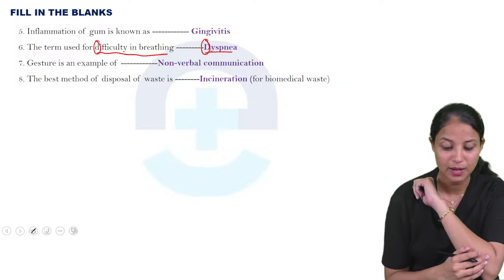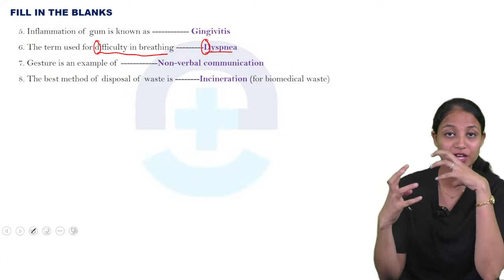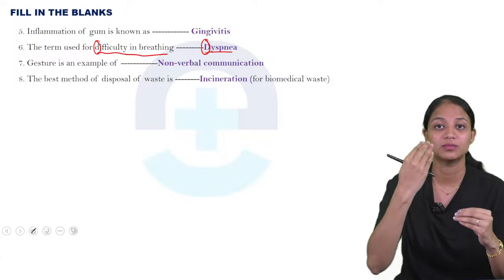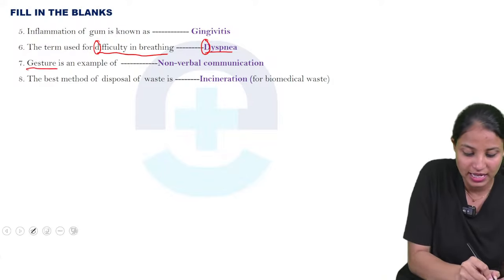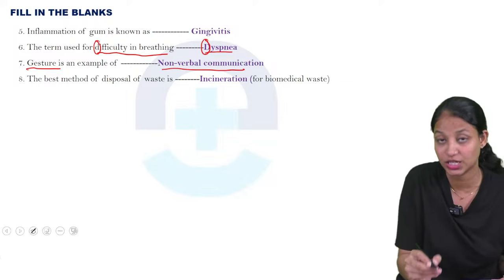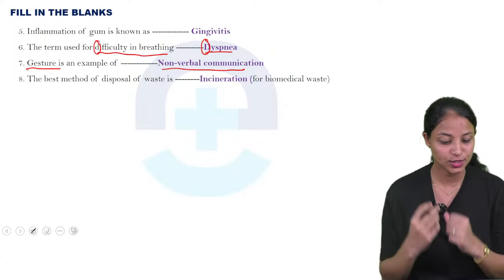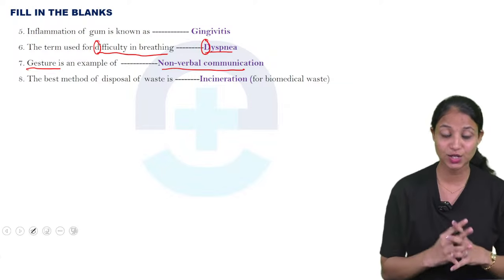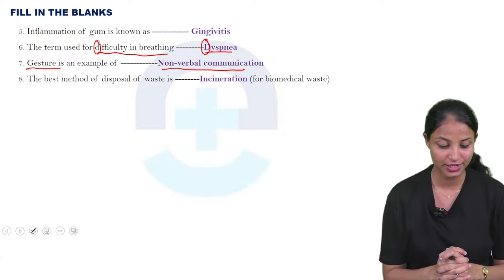Gesture is an example of dash. What do you mean by gesture? Gesture means the action. We are making an action and we are making to understand others. That is gesture. So gesture is an example for non-verbal communication. In there no communication is going on. Only the actions were going on. So that's why that is known as gestures is an example of non-verbal communication.